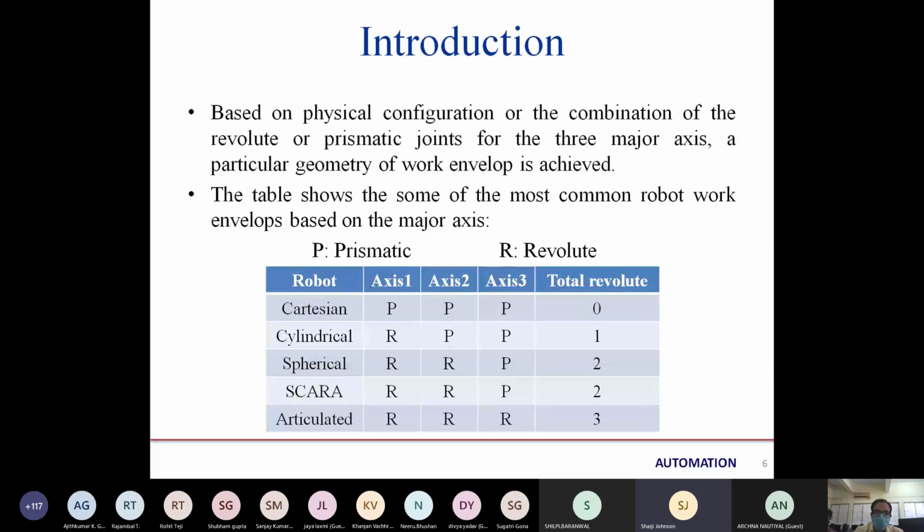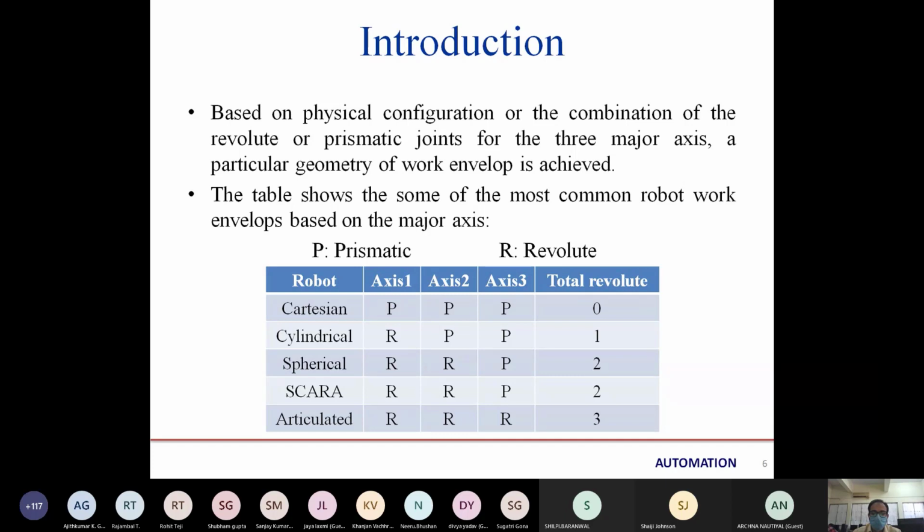Is there any other doubt? Yeah, what is the difference between spherical and SCARA? As per the table, yes sir. Spherical has a vast work envelope, while SCARA has a low work envelope. That means the work area is low in comparison to spherical. But SCARA has high speed. Its speed is high as compared to spherical, as the work envelope is low. Yes, sir. It works in a very small to small area, while spherical works in a medium to large area.